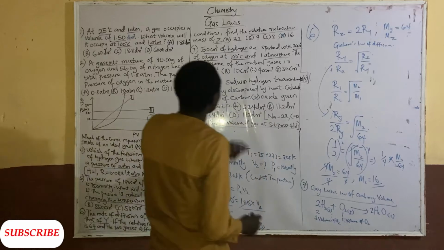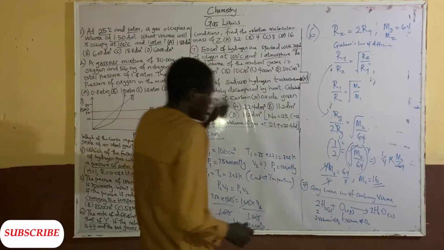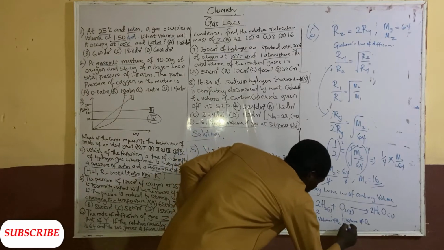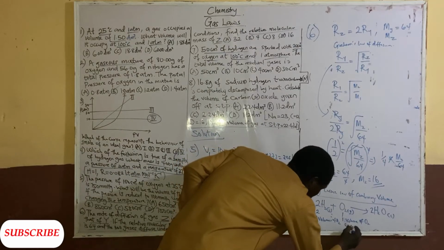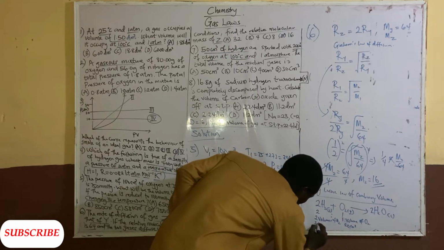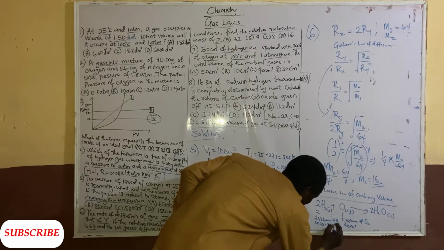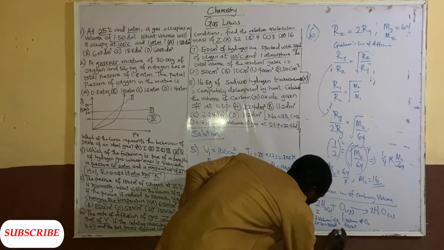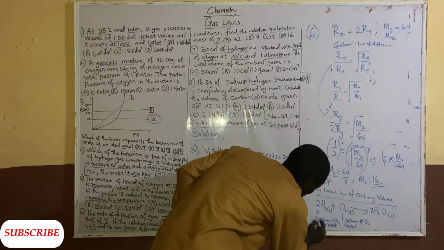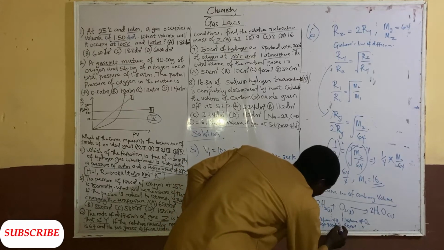So now we are using 20 centimeter cube of oxygen. If we use 20 centimeter cube of oxygen here, definitely we are going to use 2 times 20, which is 40 centimeter cube of hydrogen, to react with 20 centimeter cube of oxygen.